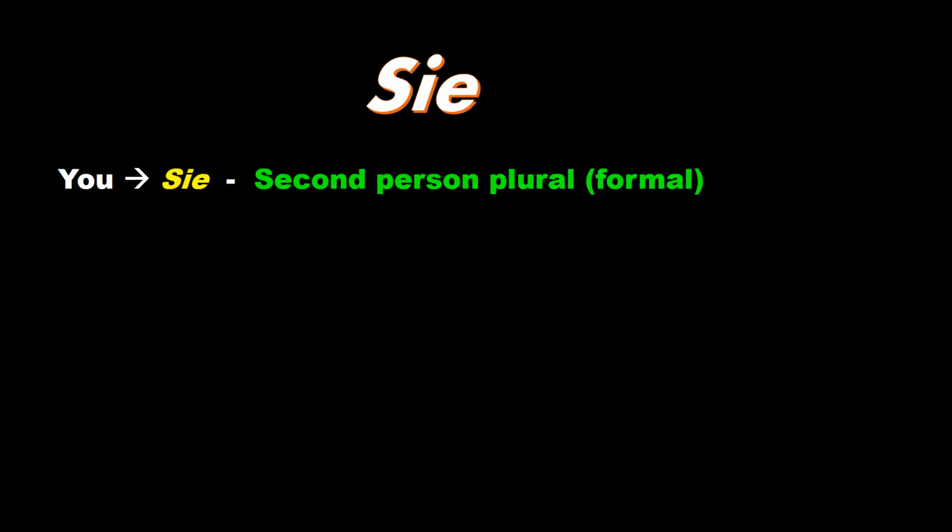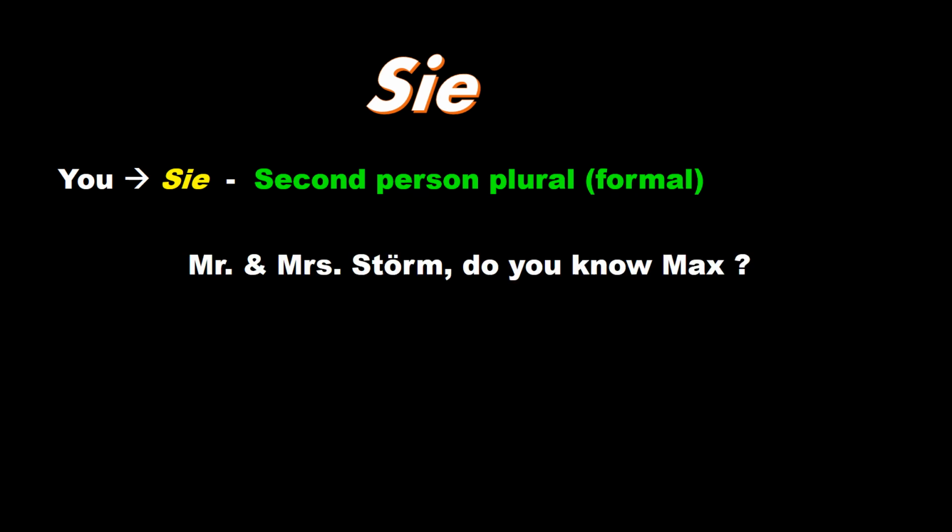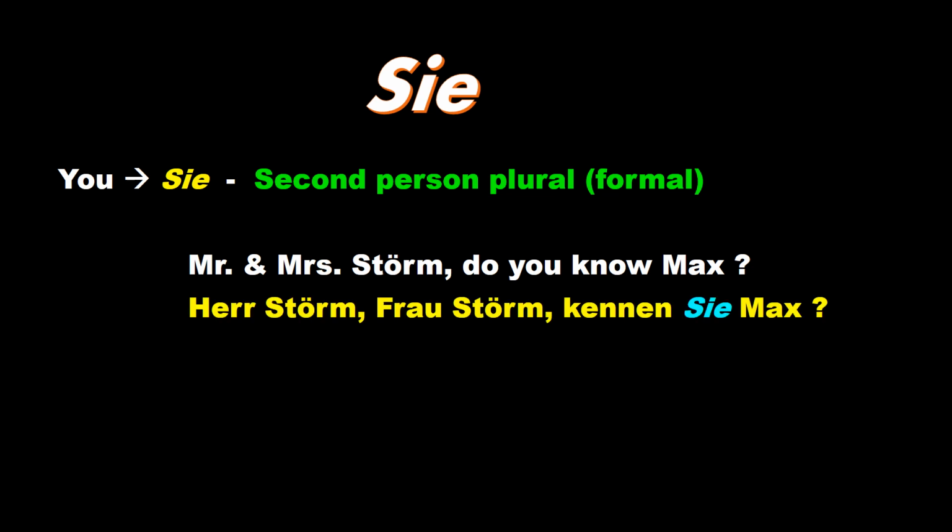Now again Sie, but in plural form. So, this Sie also denotes you, but plural. Second person, plural, in a formal situation. Let's see some of the examples. Mr. and Mrs. Storm, do you know Max? That's a question. How will we translate? Herr Storm, Frau Storm, kennen Sie Max? That is how we frame the sentence.